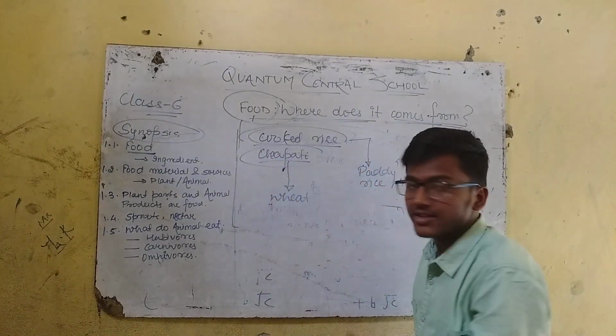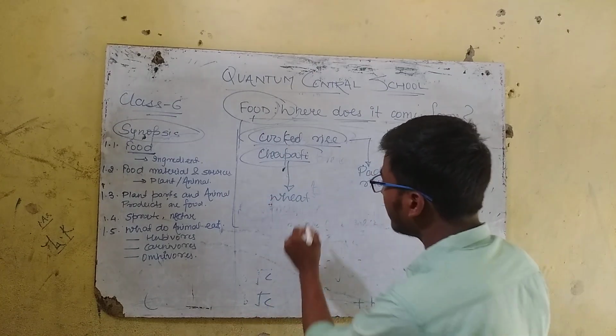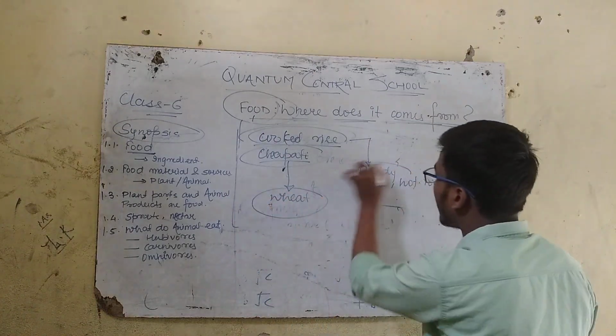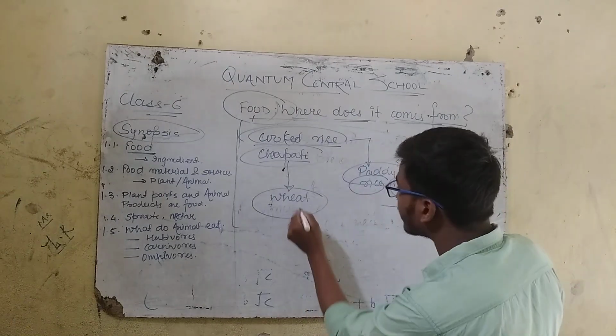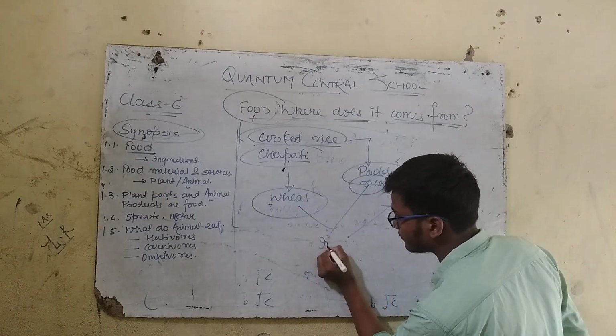So what we see here, हम लोग यहाँ क्या देखते हैं, that is the wheat, paddy, that is the rice, then hot water. These all different things are ingredients.